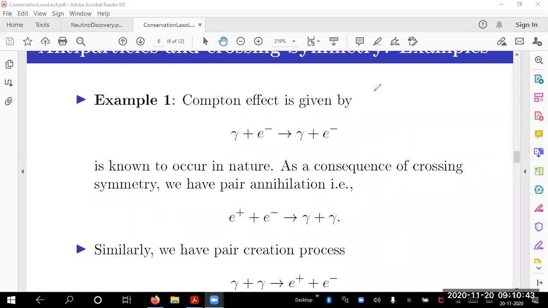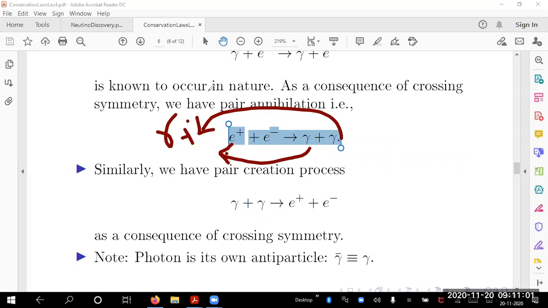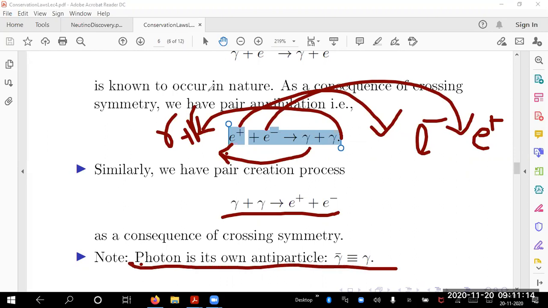that we use. And then we have the pair creation process, that is gamma. If I take it to the other side, gamma bar is gamma itself. I take one gamma to the left-hand side, then it becomes gamma. This gamma taken to the left-hand side becomes gamma. But E plus becomes E minus, E minus becomes E plus. So that is what I have written here. So this is a consequence of crossing symmetry. You have to remember that the photon is its own antiparticle.